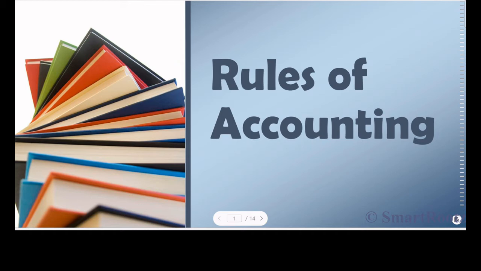So we will go further and find out what the golden rules of accounting are, and also try to find out what a debit is, what a credit is, what an account is, and what a journal is. So let's get started with the golden rules of accounting.